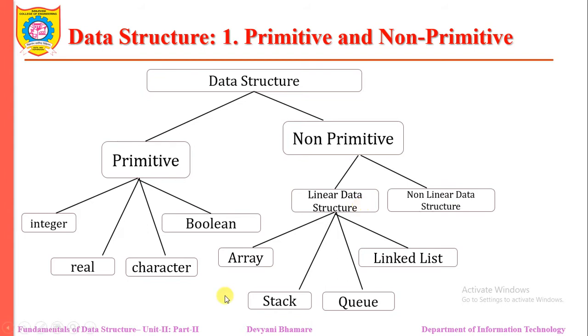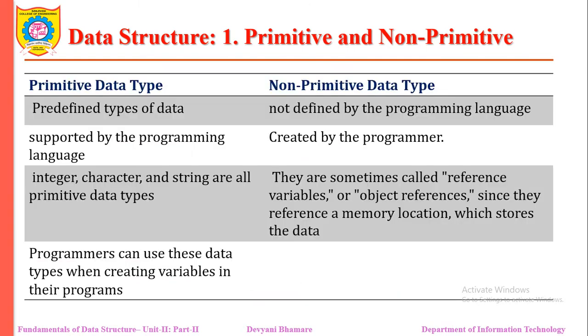Again, the linear data structures, like array, stack, queue and linked list, are those where all elements are sequentially arranged, and the non-linear data structures are those where elements are placed in a hierarchical fashion. Let me start with primitive and non-primitive.